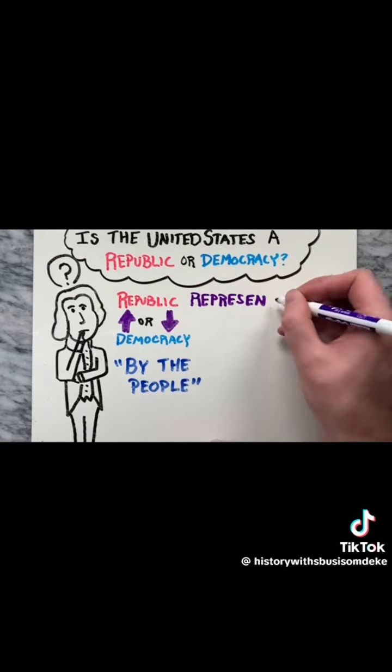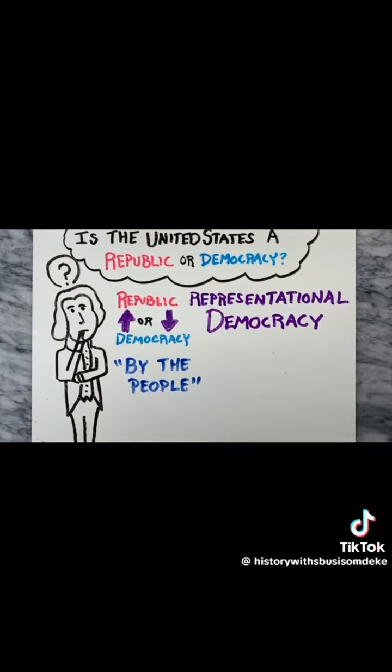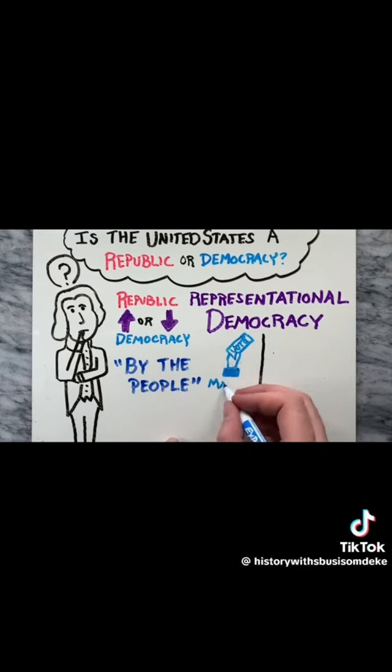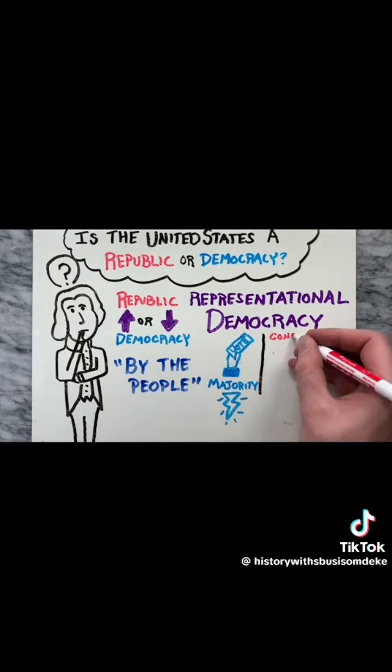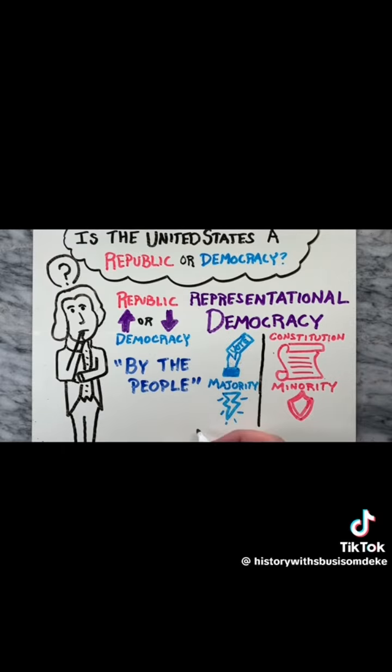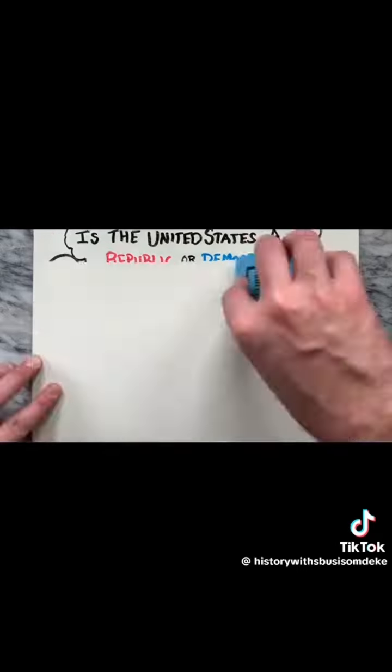The United States, however, like most republics, functions as a blended representational democracy, featuring a democracy's political powers of the majority tempered by the republic's system of checks and balances enforced by a constitution that protects the minority from the majority. To say that the United States is strictly a democracy suggests that the minority is completely unprotected from the will of the majority, which is not correct.